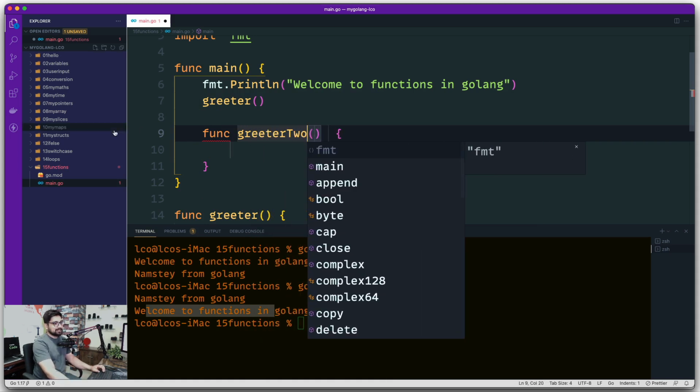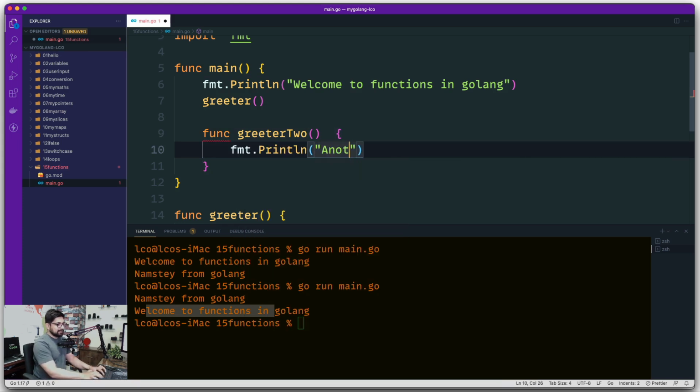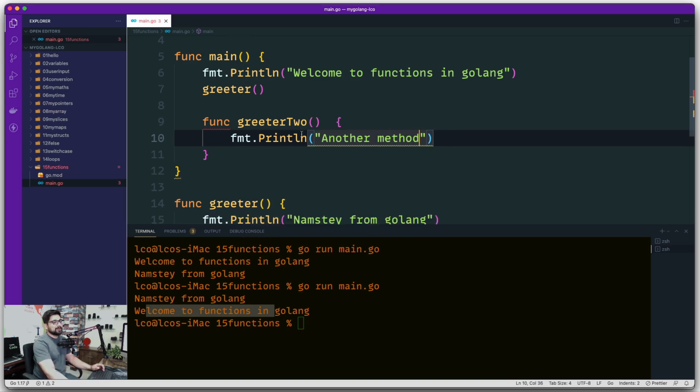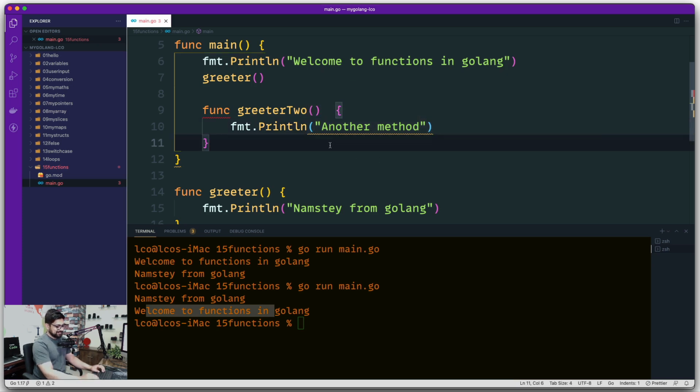Notice here something interesting. First here, it creates a problem. It says expected expression syntax. Okay, that's fine. And let's go ahead and say this is funct, and it says another method. Now, can you say what is going on wrong with this one? It says, hey, there is a function. It's an expected expression. And it says, hey, there's something missing in the print line. What's going on? Why is it not allowed?